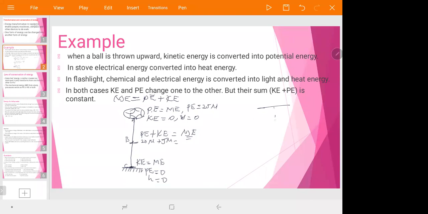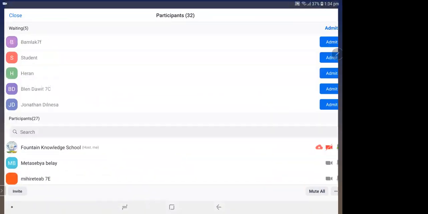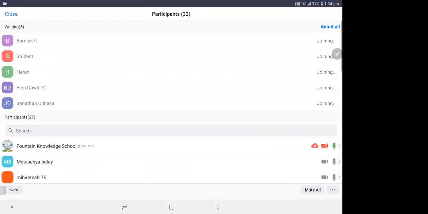The bob of the pendulum goes here and comes back again. In its motion there is some conversion of energy, okay?